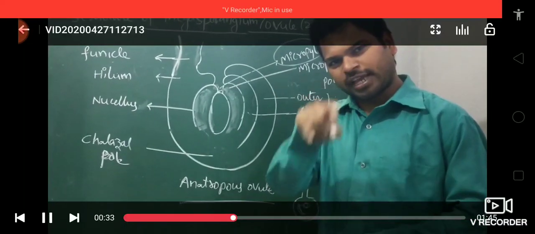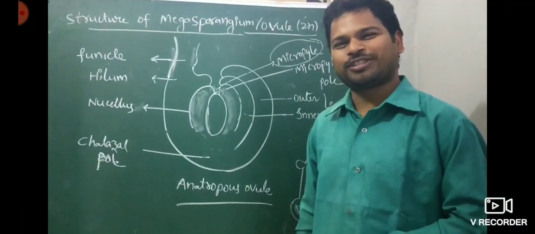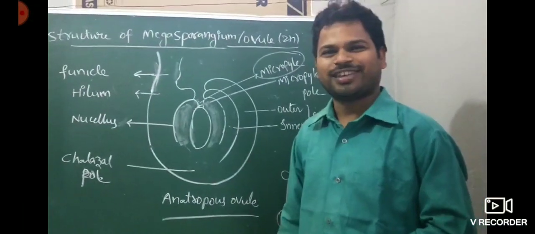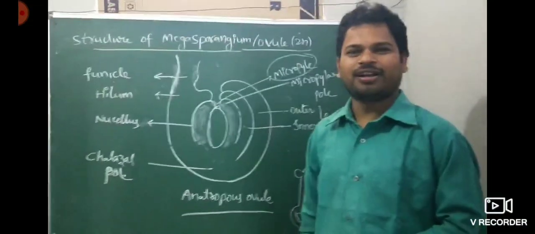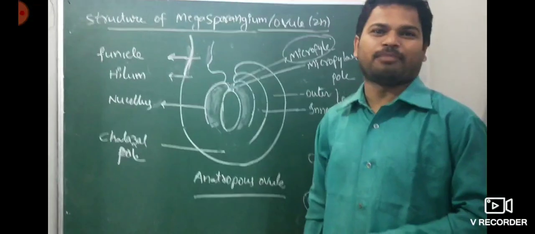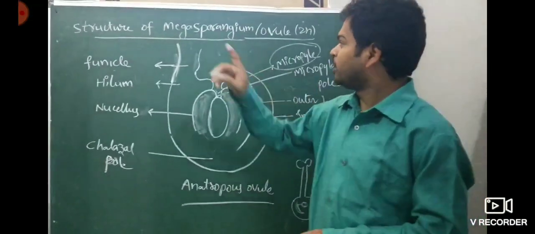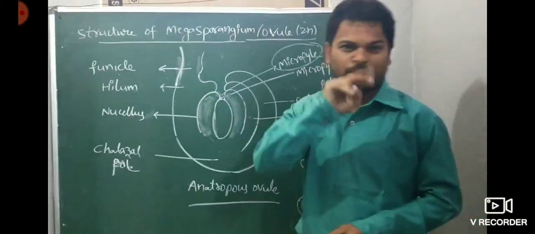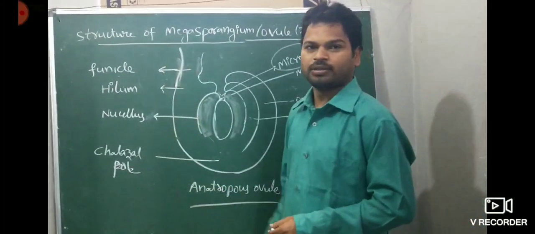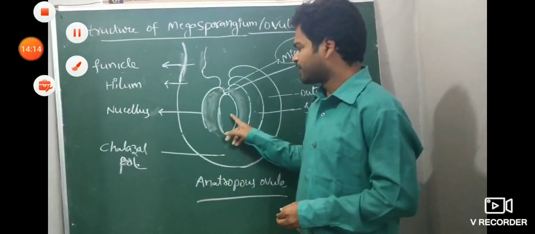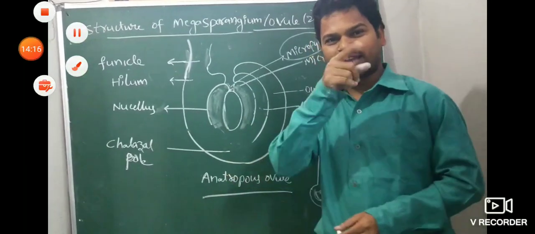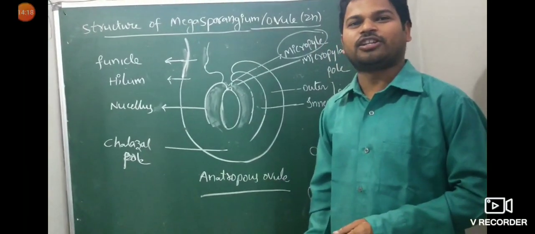There is a single embryo sac present inside the nucellus, haploid in condition. Megasporangium is generally diploid, but the embryo sac is haploid. The megasporangium or ovule is diploid, funicle diploid, hilum diploid, nucellus diploid. These are all diploid except the embryo sac. The embryo sac, the female gametophyte, is haploid in condition.